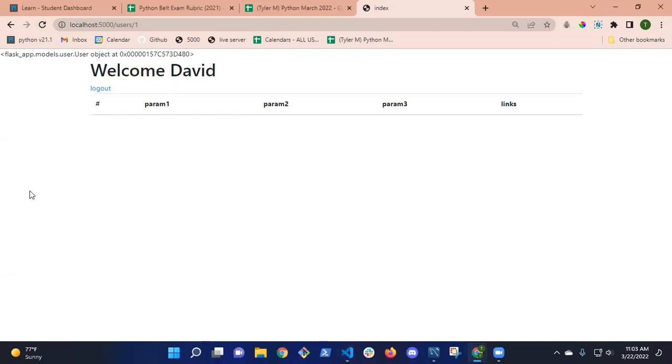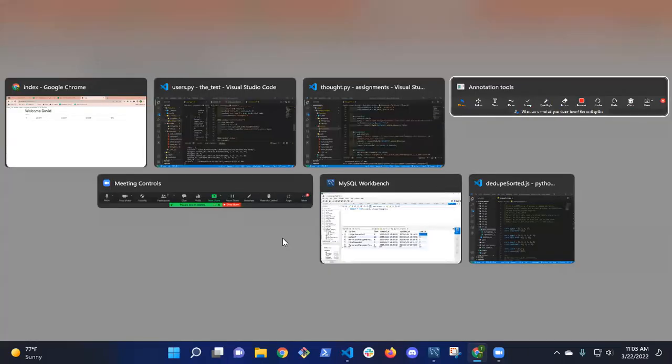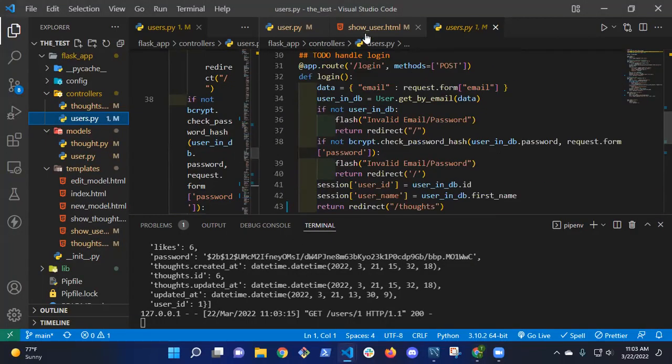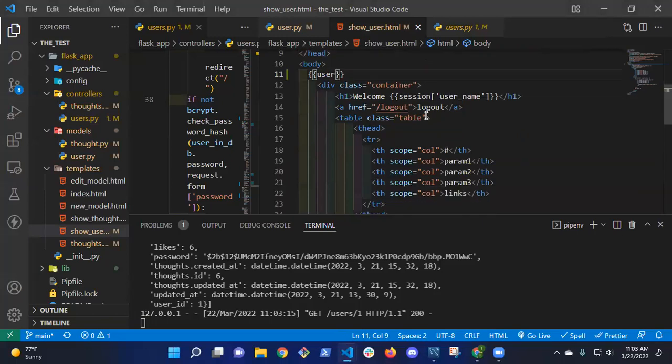So I can use the user's attributes to populate this data, right? So what do I pull from that this user has to populate this table? So I have my user in show user.